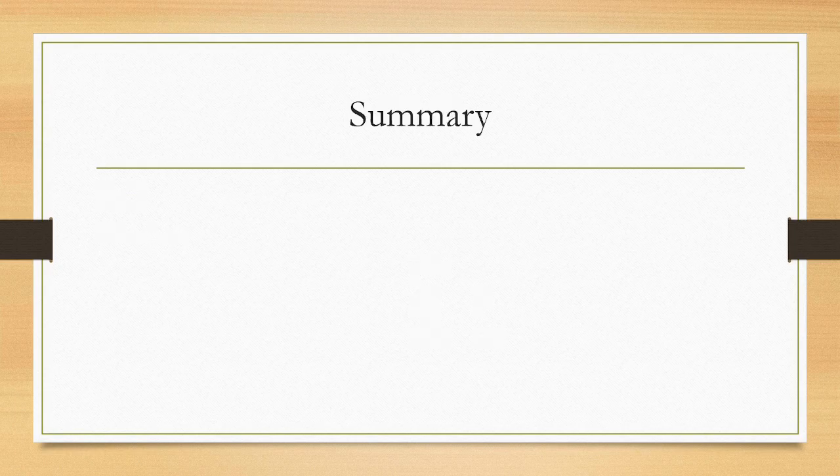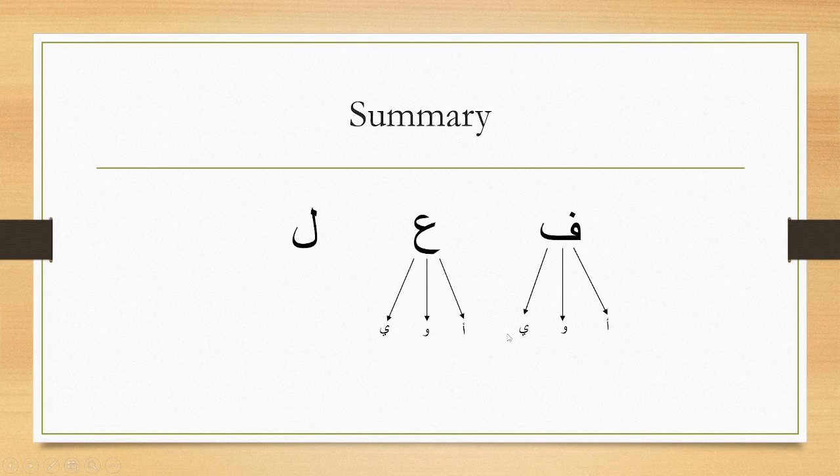So the summary of what we learned today is as follows. If any one of these letters of a fi'l, the fa kalima, the ayn kalima or the lam kalima, happens to be a hamza or a waw or a ya, it's an irregularity. If any of these letters happens to be a hamza, we call it mahmooz, and if they happen to be a waw or a ya, we call them mu'tal, the last category which we discussed.